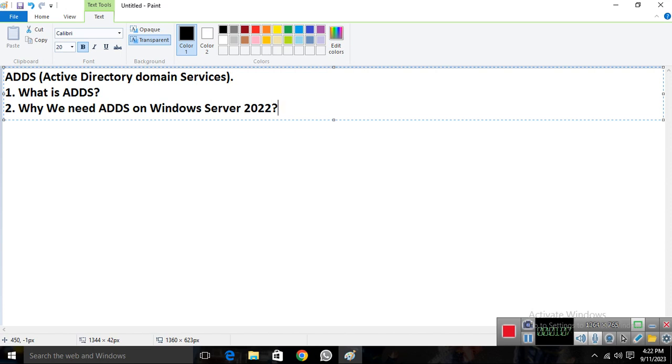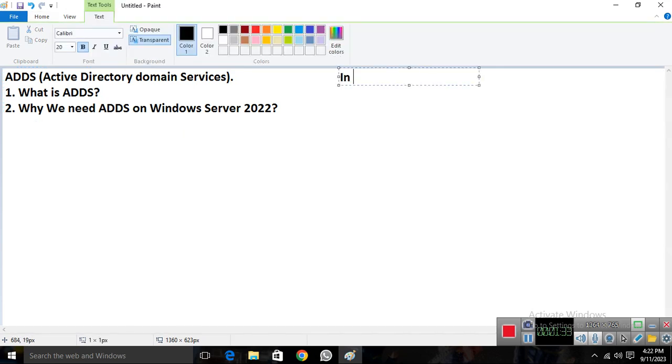ADDS is a service, Active Directory Domain Services. It's a kind of service which is available in servers, not only in Server 2022, but in the previous servers also. You can say this service starts from Windows Server 2000 onwards.